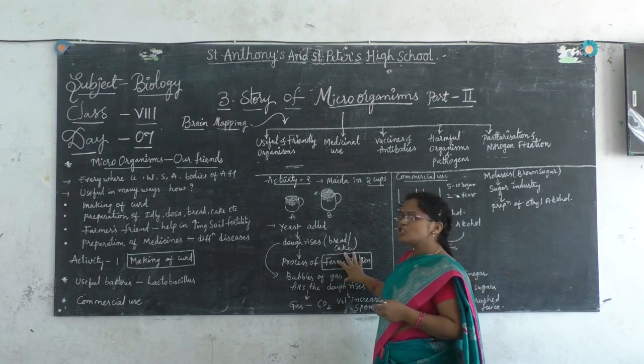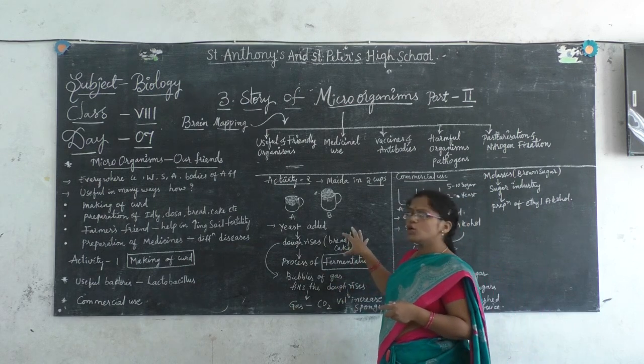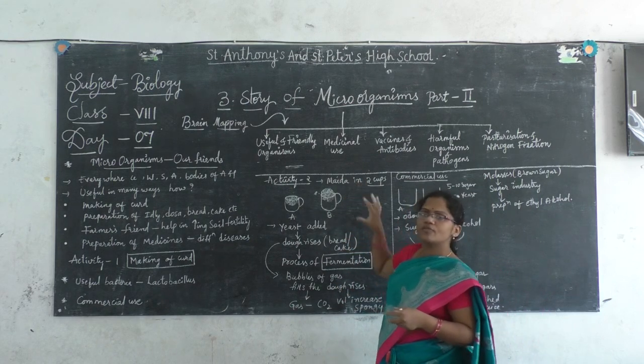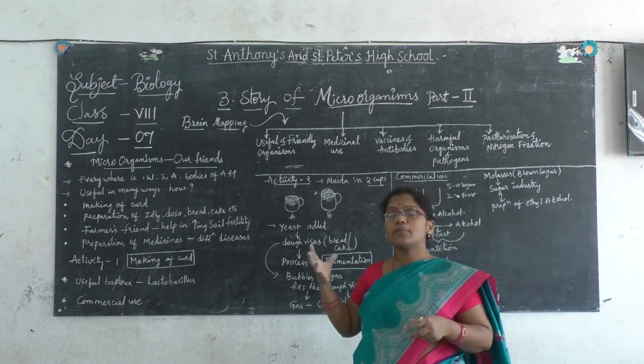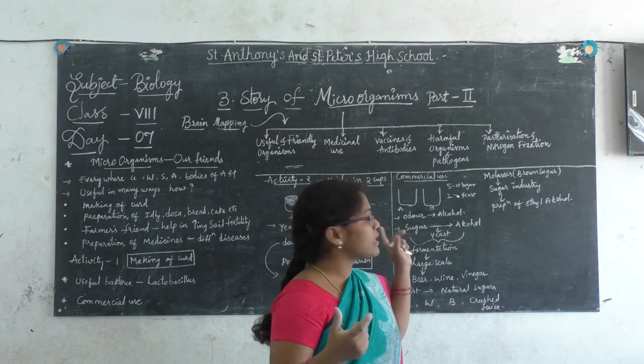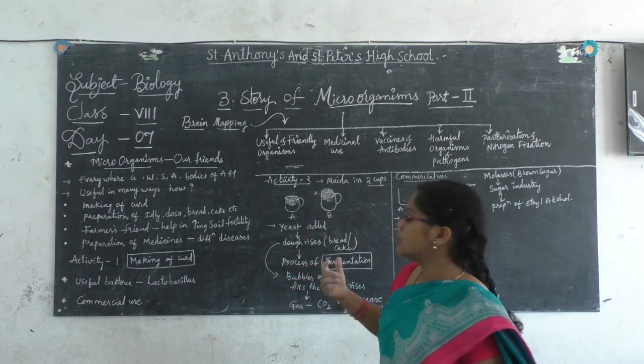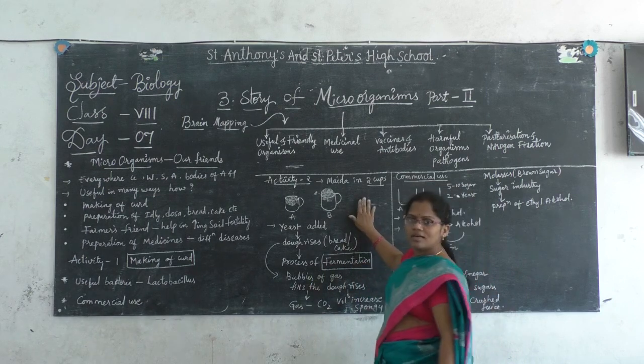This production of carbon dioxide, which converts into the rising of dough, we can call the process called fermentation. The actual definition of fermentation we will get in the next topic. We will see. Okay, so up to here it is clear, children?